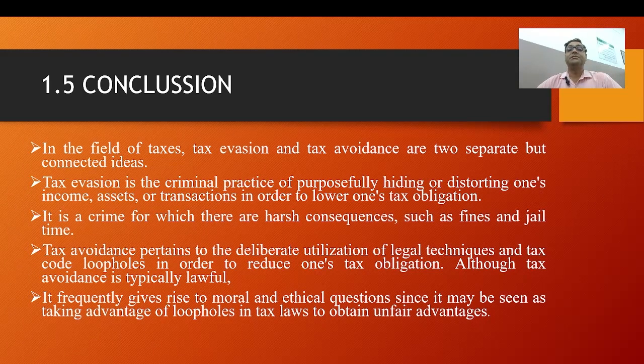In the field of taxes, tax evasion and tax avoidance are two separate but connected ideas. They are correlated.